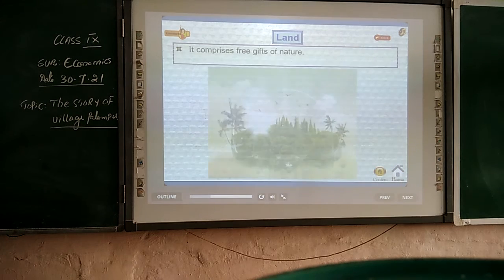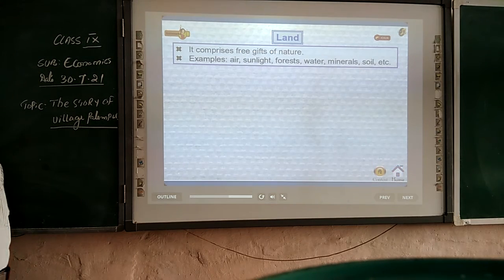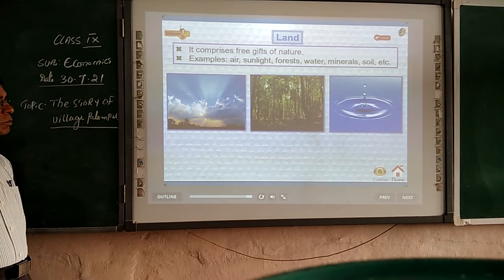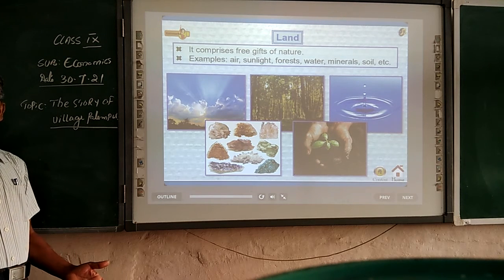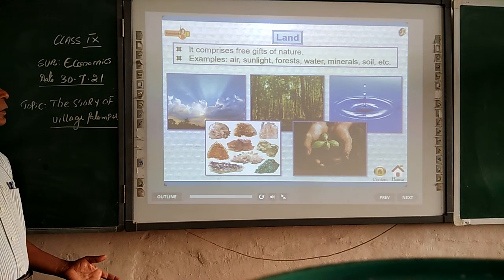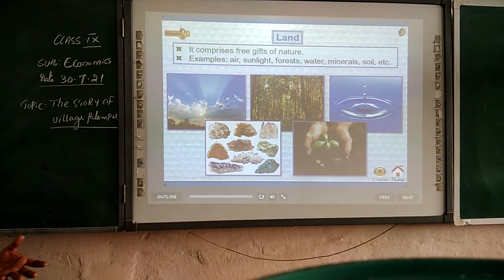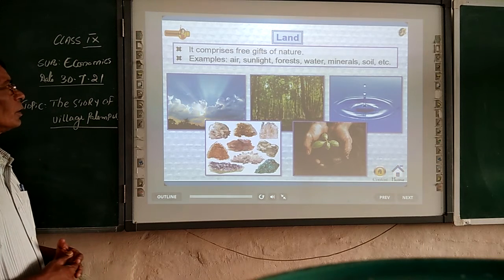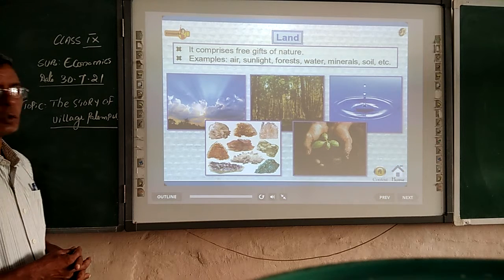It comprises the gifts of nature, for example, air, sunlight, forests, water, minerals, soil, etc. Children, this we have discussed earlier. Land itself is a free gift. It is one of the best examples of a resource.